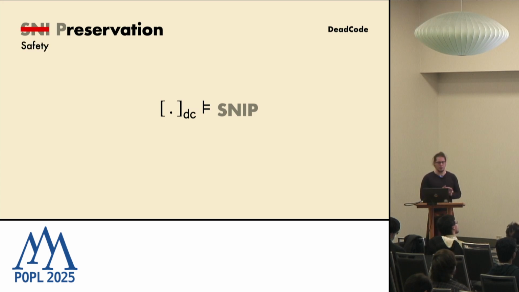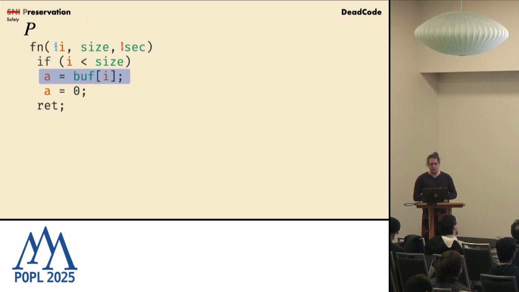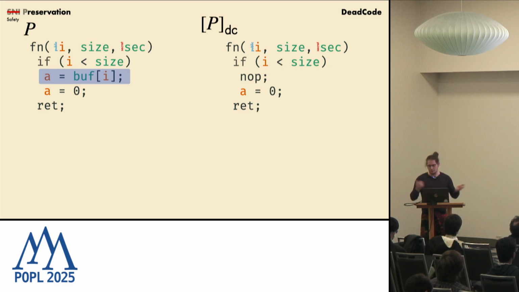So before we go right into SNIP preservation, we want to do safety preservation first and look at how people prove safety preservation for programs. Here's our example program. It's a bounds check followed by a load, and then we discard the loaded value because we overwrite it by 0. So that dead code eliminator would probably detect this and replace the instruction, for example, by a no-op.